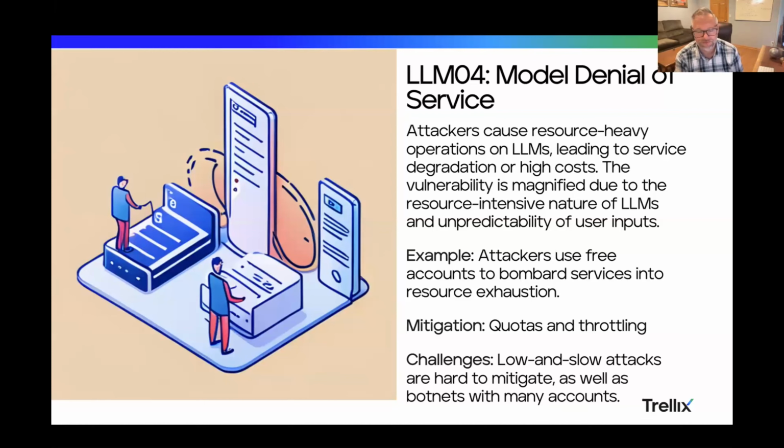Quotas, sort of on the mitigation side, you can do and need to do quotas and throttling. That's just good application design in general, but it's especially important for anything that can be resource intensive, like LLMs.